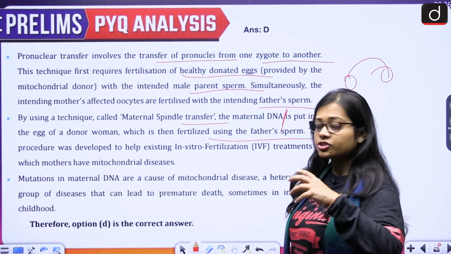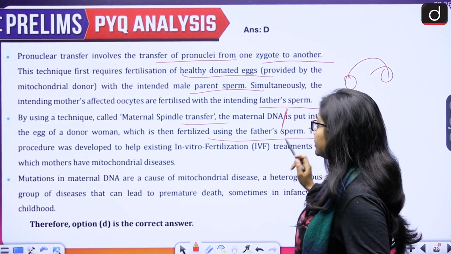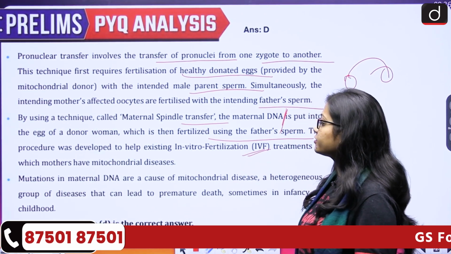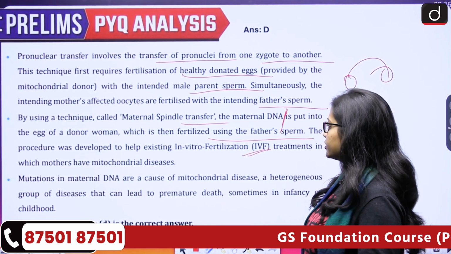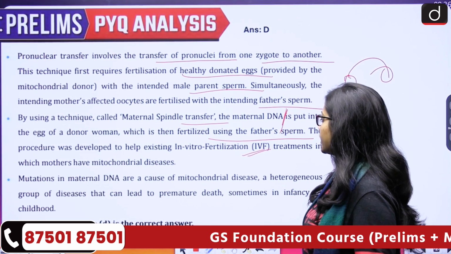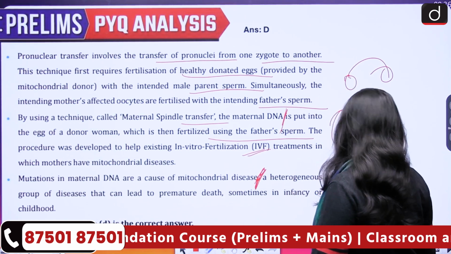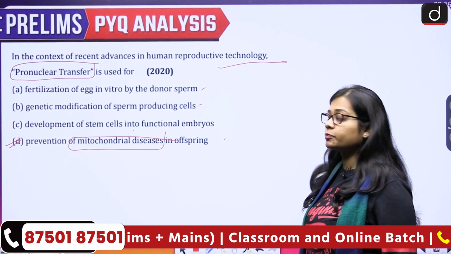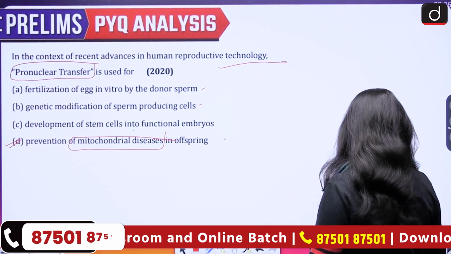So the fertilization is done into the donor woman. Then the procedure was developed to help existing in vitro fertilization treatments in which mothers have mitochondrial diseases. Mutations in maternal DNA are a cause of mitochondrial disease. So out of all these, prevention of mitochondrial diseases in offspring is the correct answer for the pronuclear transfer.